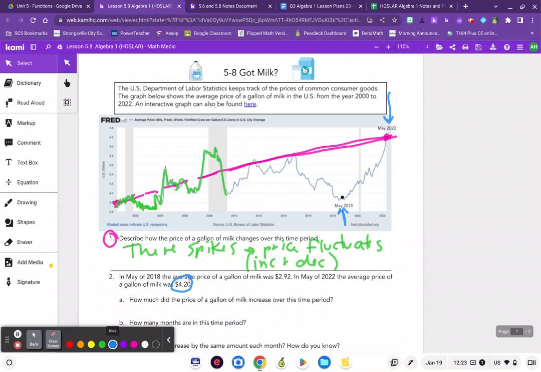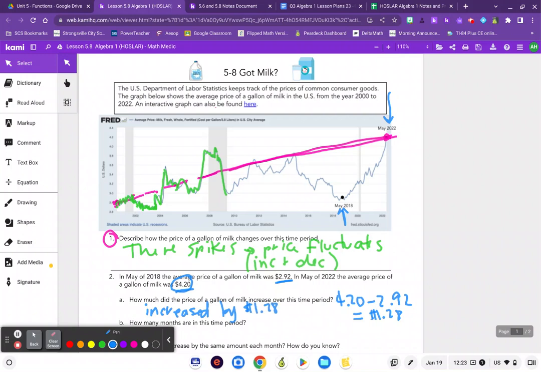So my question is, how much did the price of a gallon of milk increase over this period of time? Well, it's clear it increased. It went from $2.92 to $4.20. And if I want to find how much that increase was, I technically have to find the change between those two numbers. If I find the change or the difference between those two numbers, I get $1.28. So to answer the question, the price increased by $1.28.